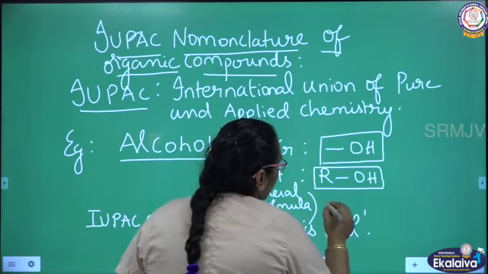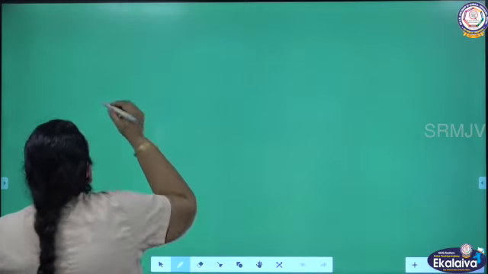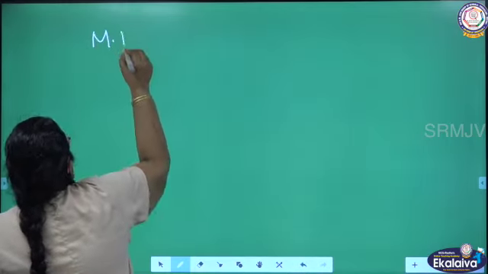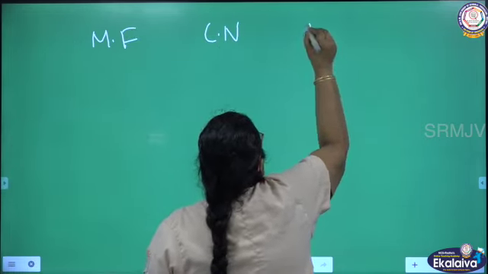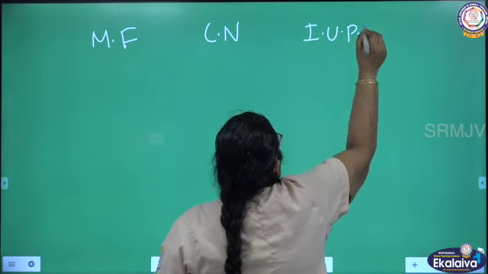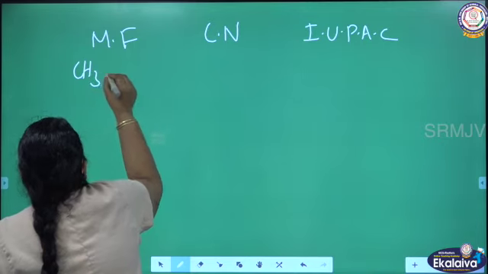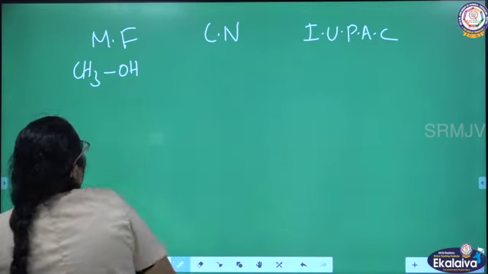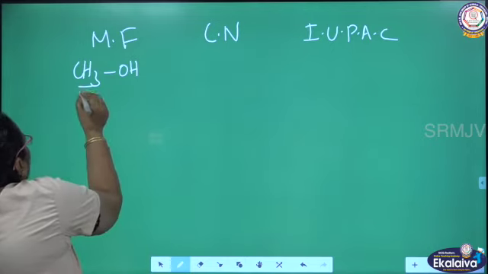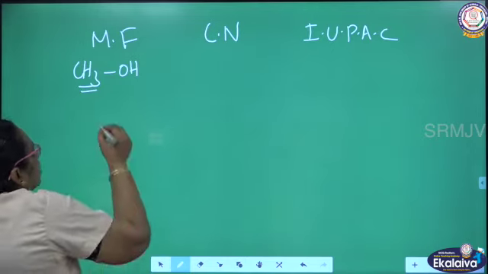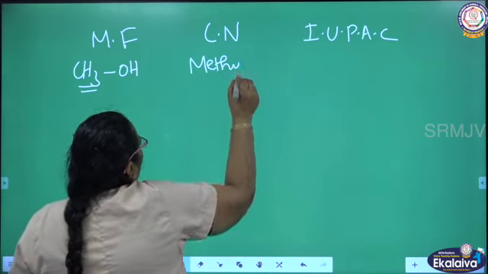Now we are going to see some of the important members of the alcohol family. I am going to write the molecular formula, common name and IUPAC name. First one, CH3OH. What is the common name for this compound? See the group present here. This group can be called methyl. Which family does it belong to?